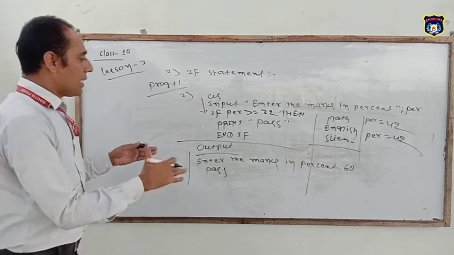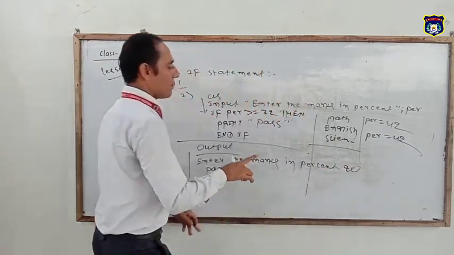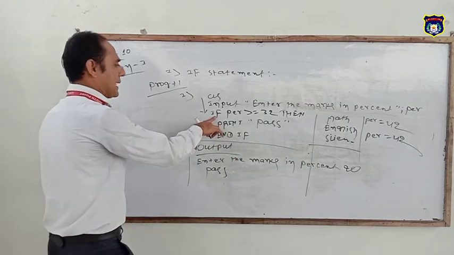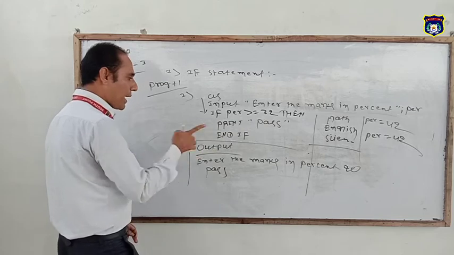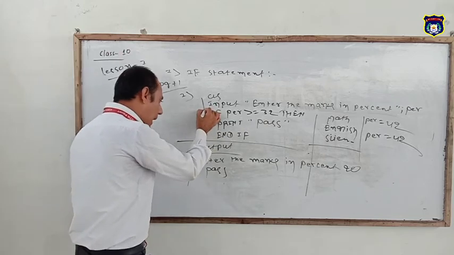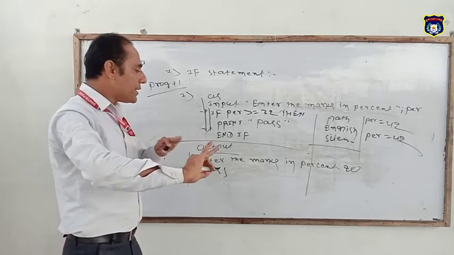Next output. Suppose we have entered only 20. The percentage is 20. It will check if PER is greater than or equal to 32. No, that means the condition becomes false. Then it will go out of the statement, which means nothing will be displayed.